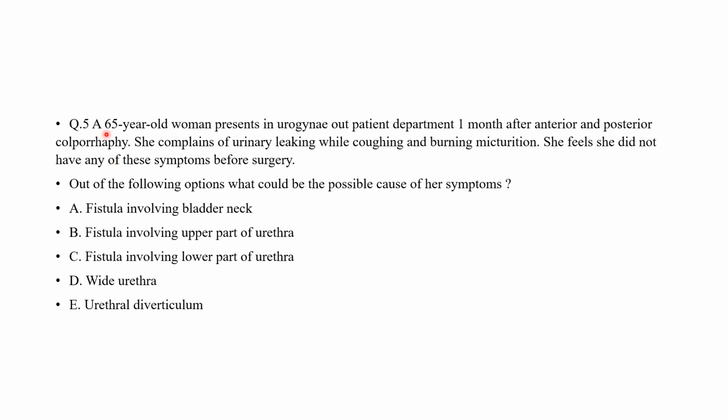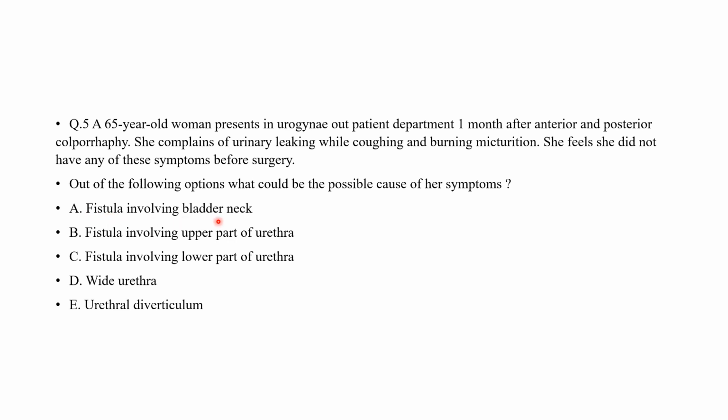Okay, so the scenario is a 65-year-old woman presents in Urogyne outpatient department 1 month after anterior and posterior colporrhaphy. She complains of urinary leaking while coughing and burning micturition. She feels she did not have any of these symptoms before surgery. So the hints in this question are stress incontinence, urinary leaking while coughing, and UTI. Out of the following options, what could be the possible causes of her symptom? Whenever there is complaint of stress incontinence, this means there is something wrong with the bladder neck. And the fistula which has developed or any other problem which has developed, it is involving the bladder neck area. So what could be the possible cause?